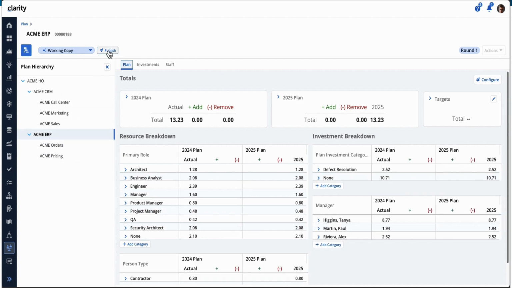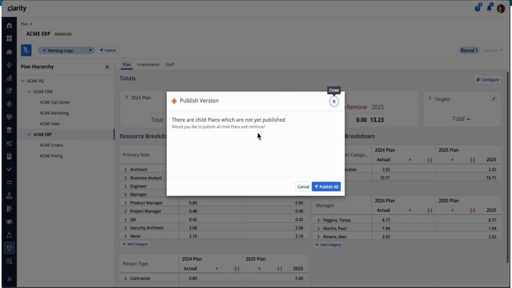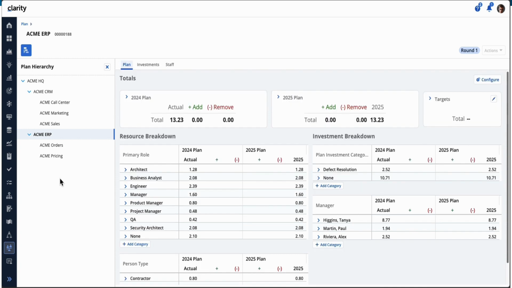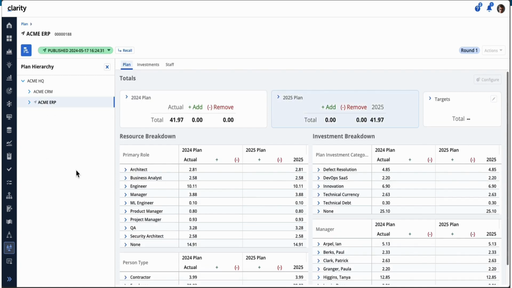We now have the smart publish button. If we click it here, it'll let you know you have some child plans that are not published and ask if you want to do a publish all here. If we do a publish all, it does it from this level all the way down.